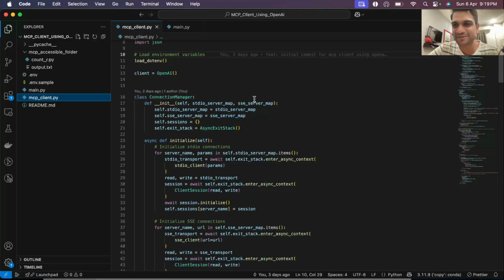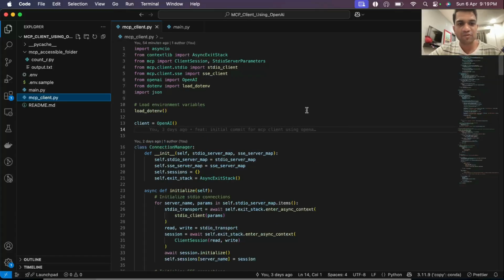So this is the actual file where we should spend more time. Before diving into the code, at a very broad level, you can imagine every MCP server has two endpoints: list tools and call tool. There are more nuances, but let's just focus on these two endpoints for now. So you have these two API calls to make.